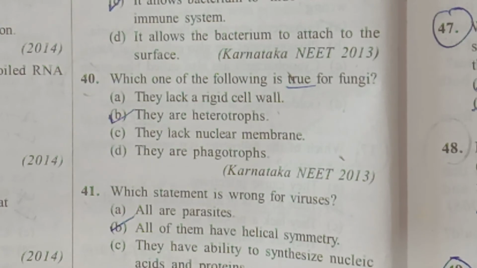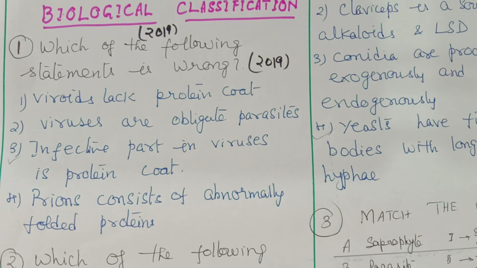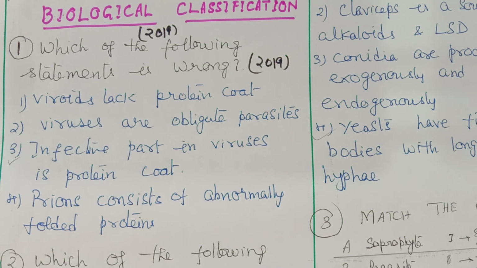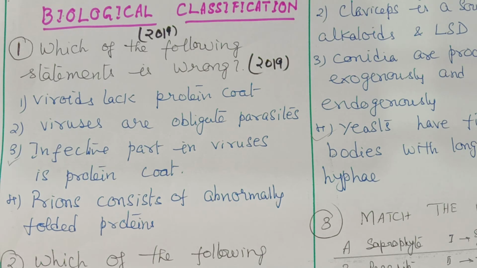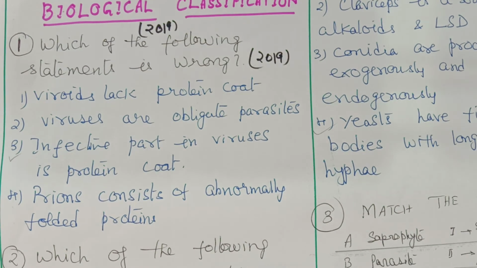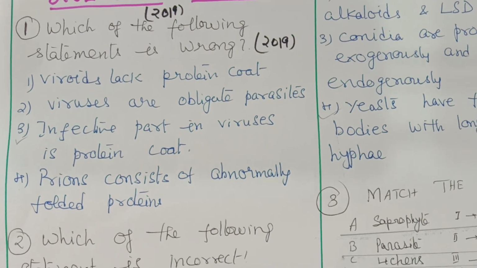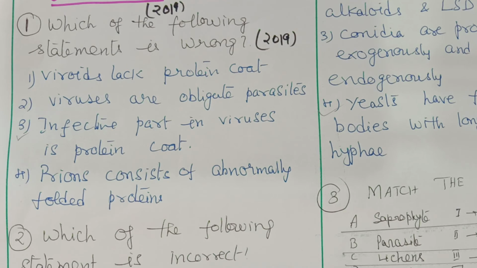Okay. Now let us discuss questions from 2019 and 2020 from the same chapter. So here the first question, which of the following statements is wrong? This appeared in 2019. Viroids lack protein coat. Viruses are obligate parasites. Infective part in viruses is protein coat. That is wrong. Infective part is the DNA. Prions consist of abnormally folded proteins.